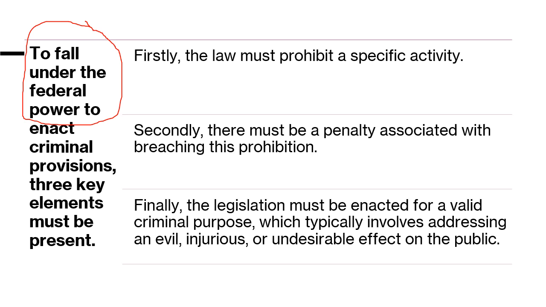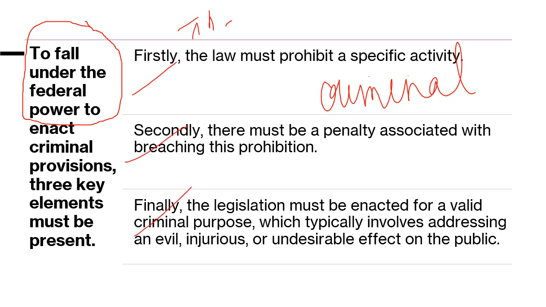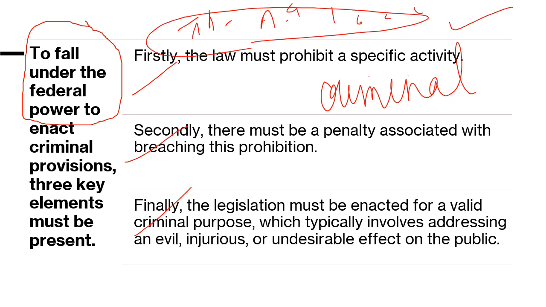So firstly, in order to categorize a law as a criminal law and to bring it under federal authority, these three things need to be there. So for example, you have the ABC Act of 100. Now you have to decide whether this is a criminal law or not. Then further you will decide whether federal authority has power on this or not.